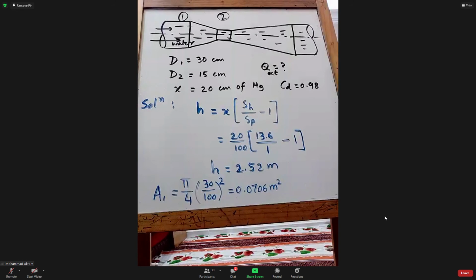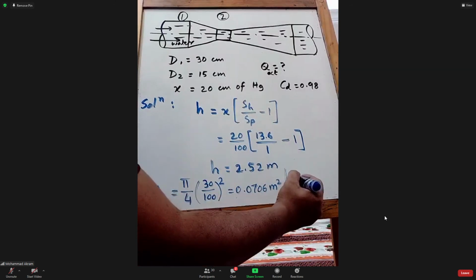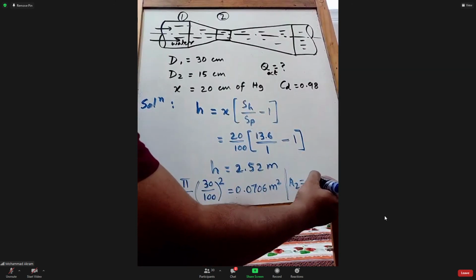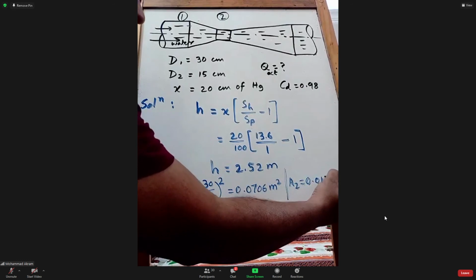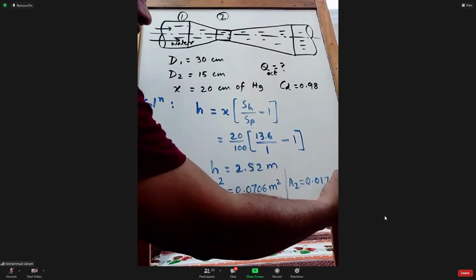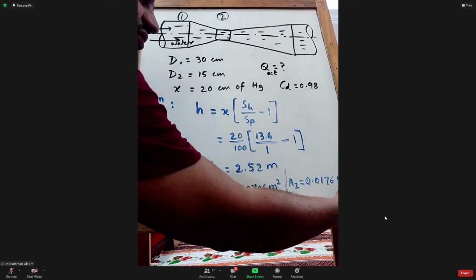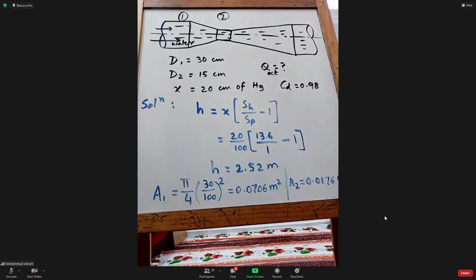Similarly, A2 comes to 0.0176 meter square. Now you have both in meter square and H in meters, so you can put them in the equation.